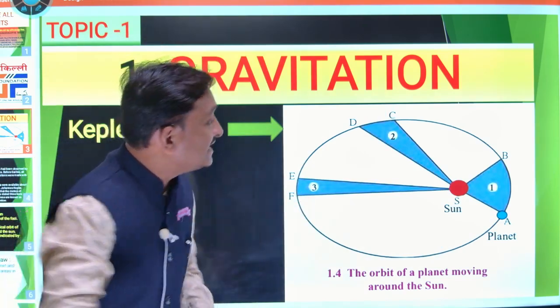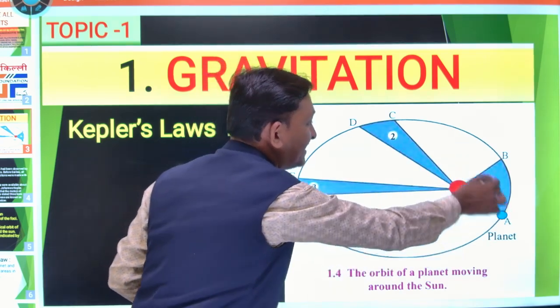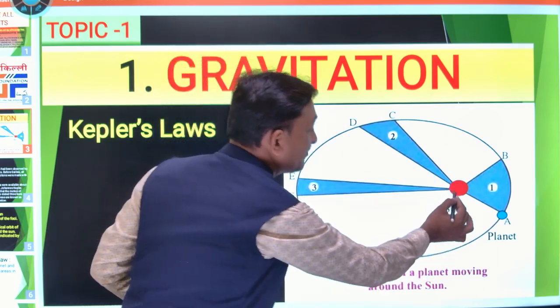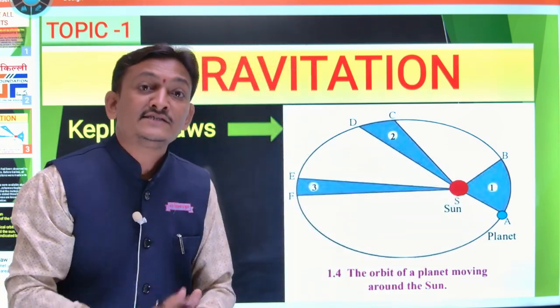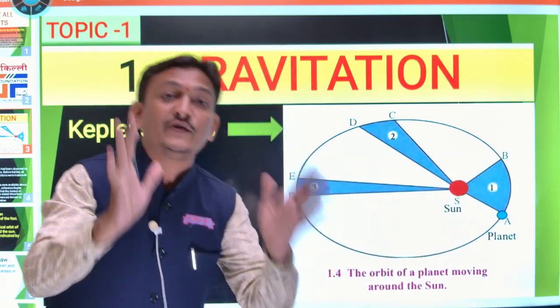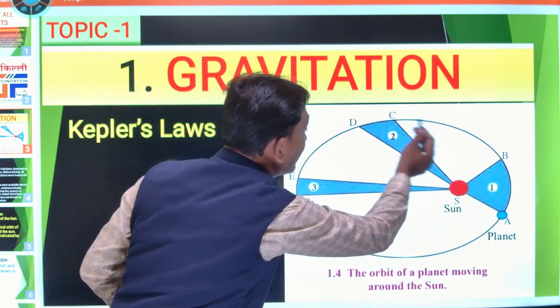This orbit of the planet is an ellipse with the sun at one of the foci. Mr. Kepler says in the first law that this orbit of the planet is not exactly circular. How is it? It is elliptical.